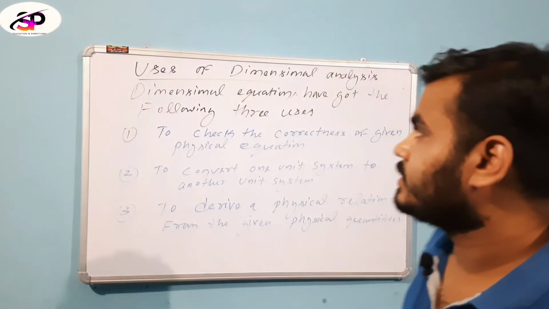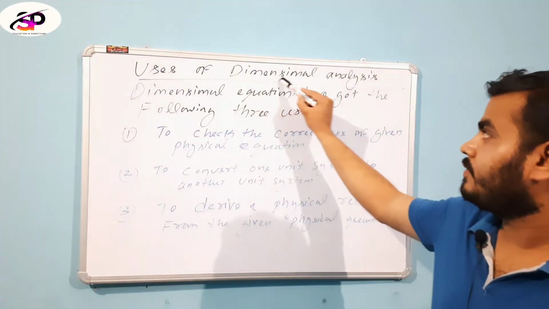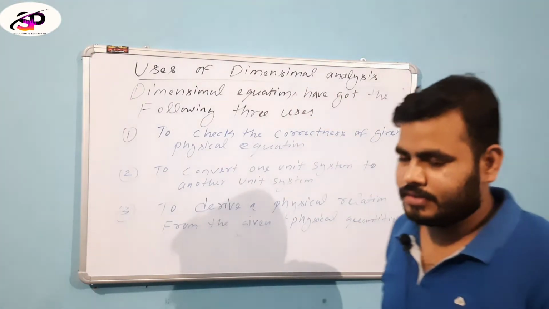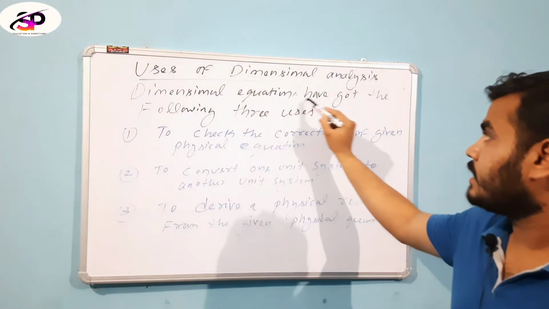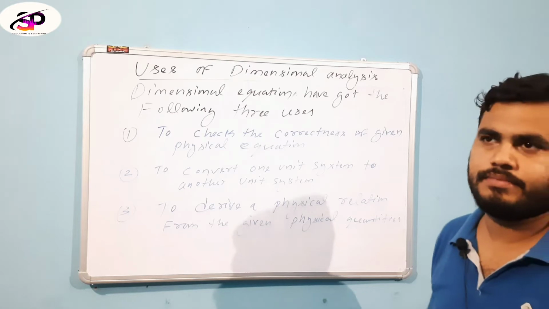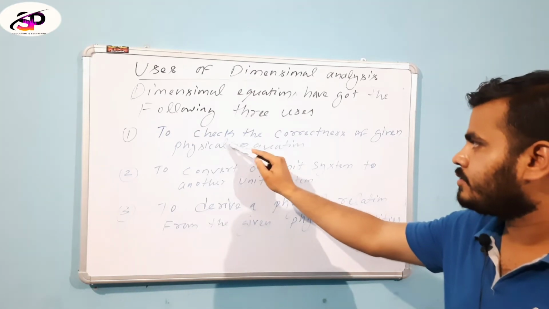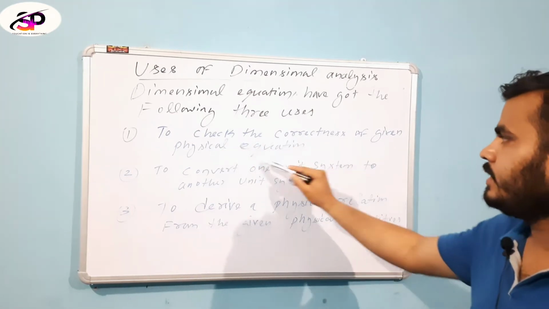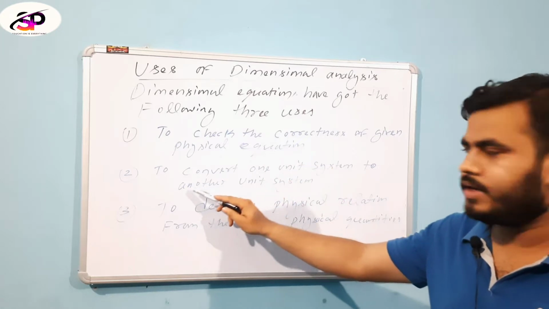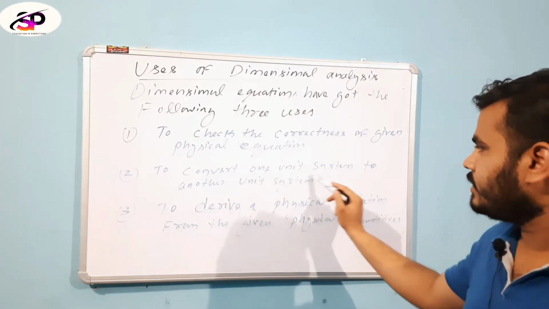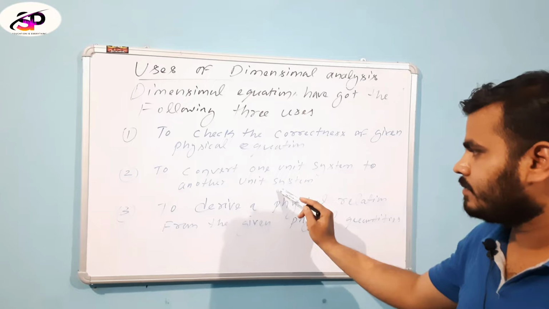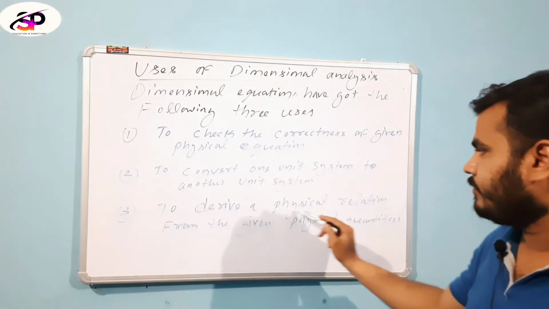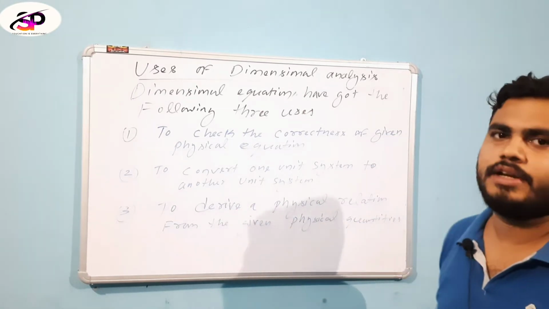Now I discuss the uses of dimensional analysis. The dimensional equations have the following three uses. First one is to check the correctness of a given physical equation. Second one is to convert one unit system to another unit system. Third one is to derive a physical relation from the given physical quantities.